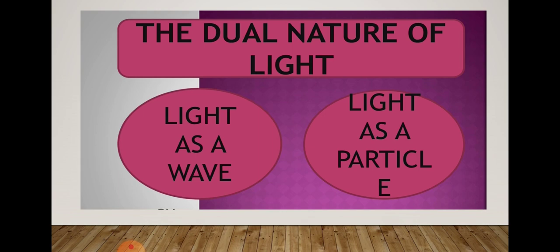This atomic model was based on two theories. Number 1, the dual behavior of matter, that is de Broglie's concept, and number 2, Heisenberg's uncertainty principle.